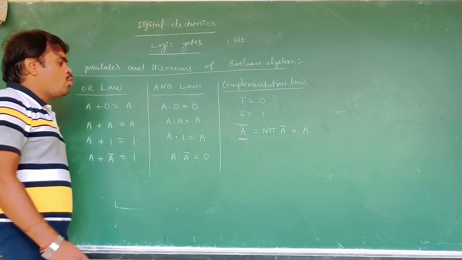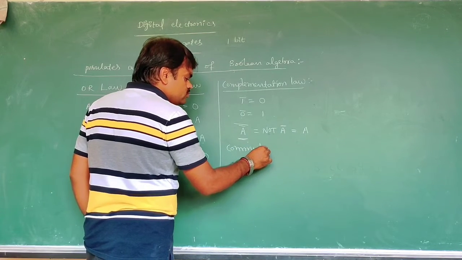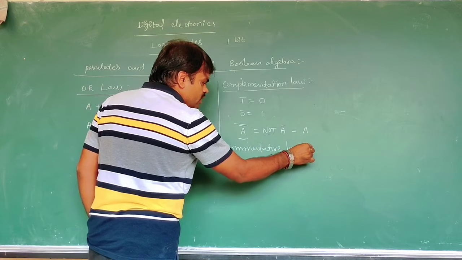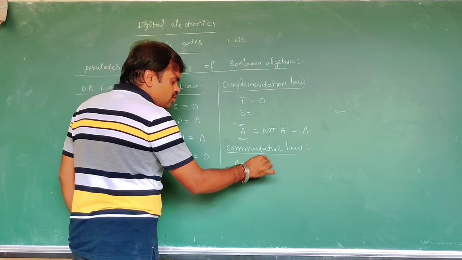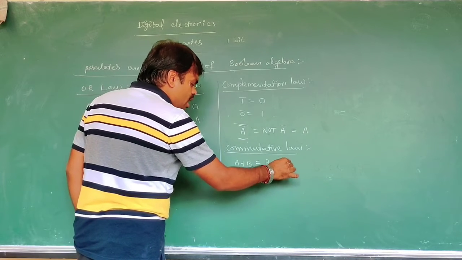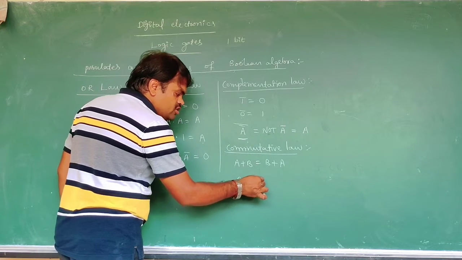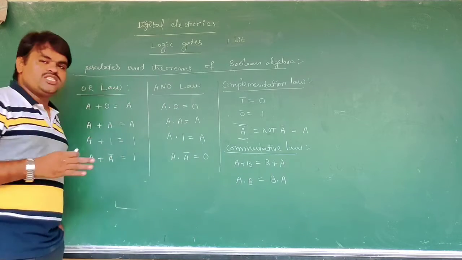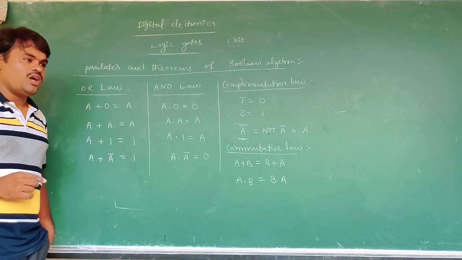Now the commutative law. Here A plus B is equal to B plus A, and in multiplication A dot B is equal to B dot A. In logical algebra, it obeys the commutative law.